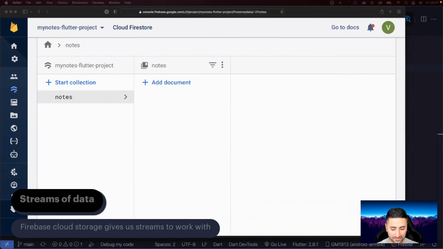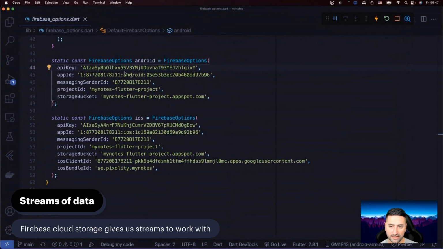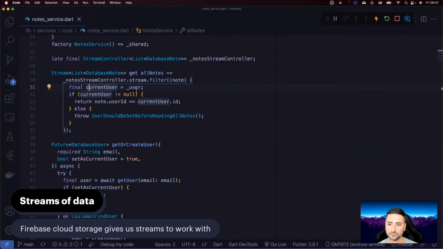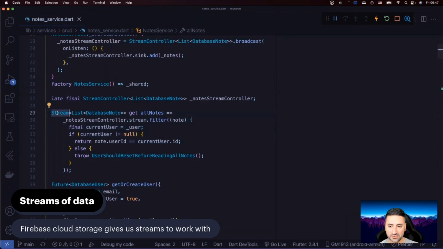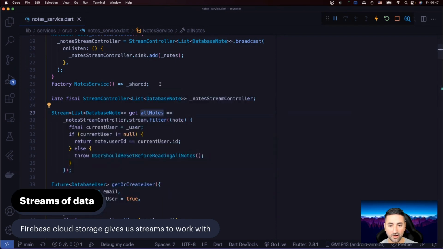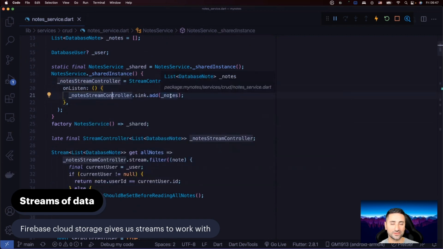So now let's talk a little about streams of data. If you remember from our application, in our note service here, we have this stream of list of database notes, and we call it all notes. In our application up to this point, we've had to manage these streams manually, in that we had to create a stream controller and do this whole dance of on listen, populating the stream controller with the notes.